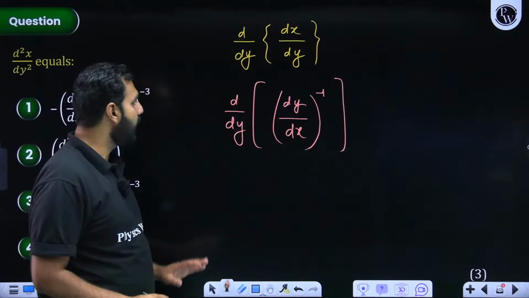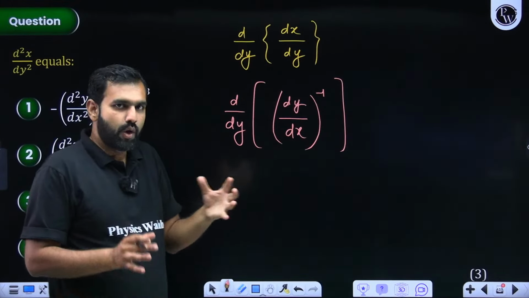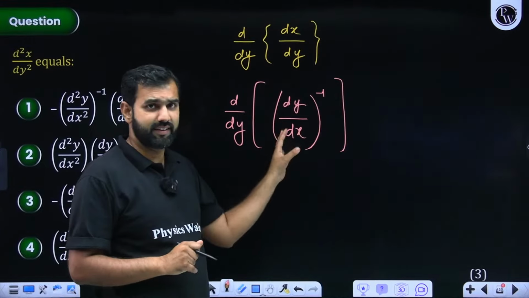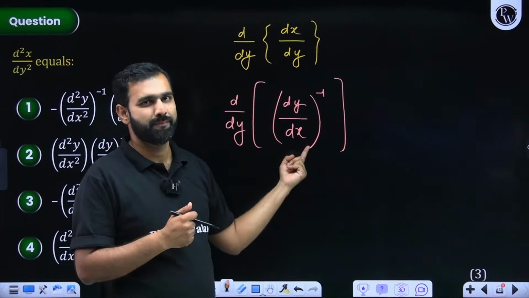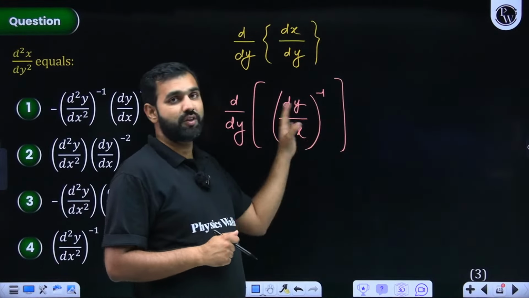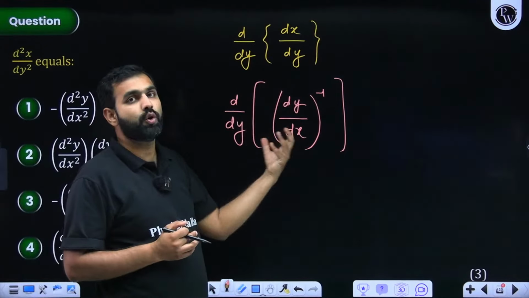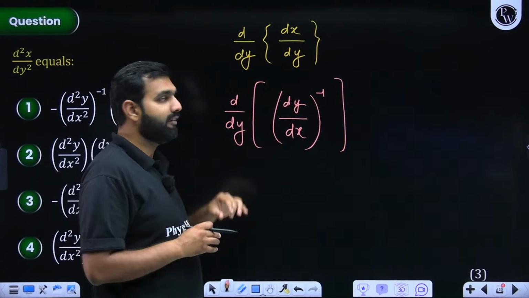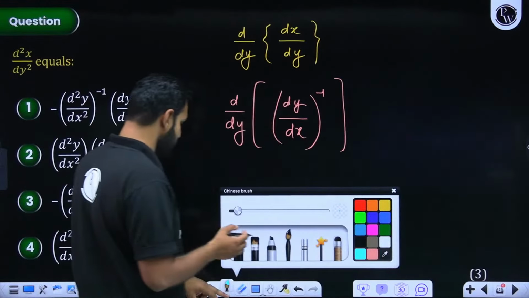Everybody listening and understanding this, all the participants. Now from here, I am trying to say that this dy by dx will be an expression in x, and I wish to differentiate this. Even if you take its inverse, means reciprocal, that will also be an expression in x. And if I wish to differentiate it with respect to x, there we are doing it with y. So I need to have the coefficient dx. So if I wish to have a dx, all I'll do, a very simple task here, pay attention to this part everyone.